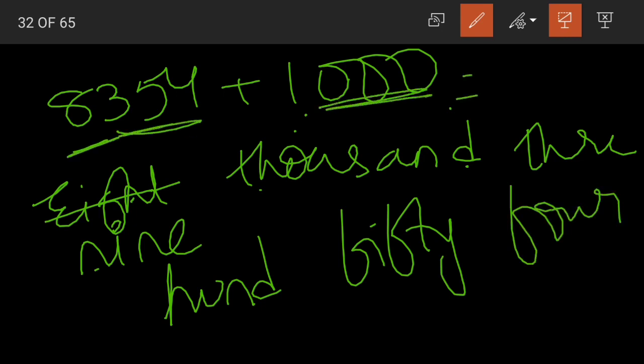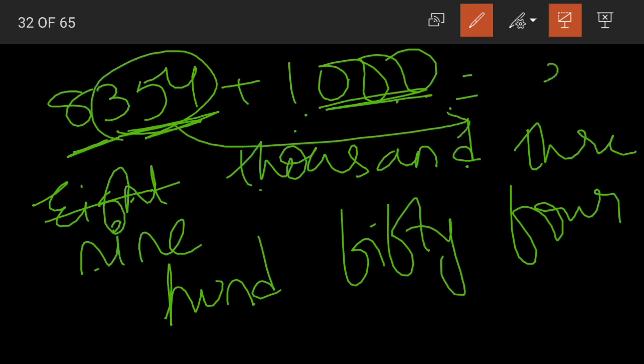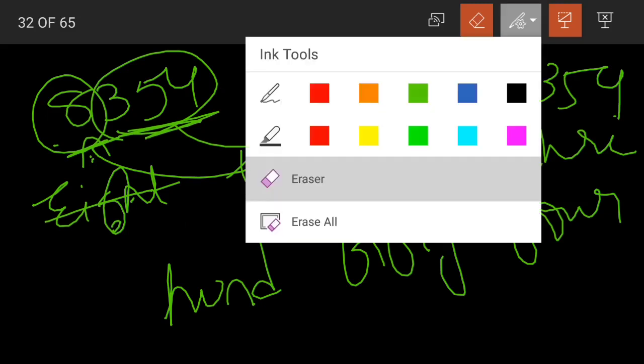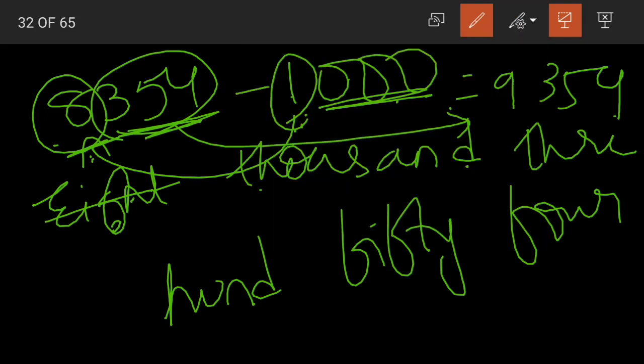Now here we are having zeros here. 0 plus anything is equal to the number itself. So the remaining digits are as it is, 1 in thousands place. Here we are having 8 in thousands place. So 8 plus 1 becomes 9. In the same way, when we subtract 1 from this, 8 minus 1 becomes 7. So 8,000 becomes 7,000. Clear children?